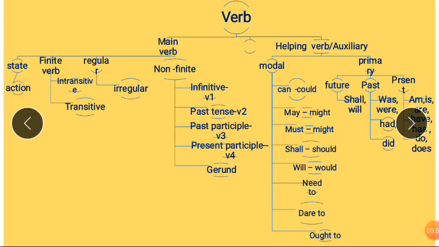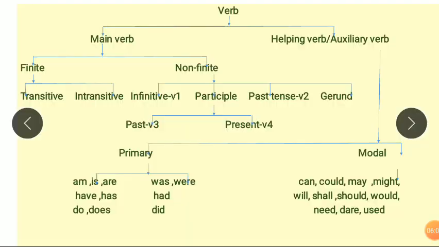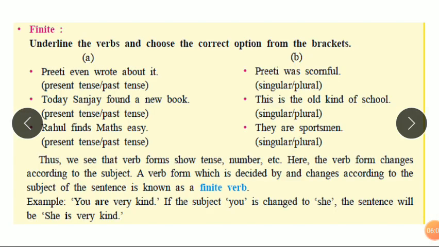Finite verbs divide into transitive and intransitive verbs. What is meant by finite? Finite verbs are verbs that change with the singularity or plurality of a pronoun or subject in a sentence, or they may change with the tense form.